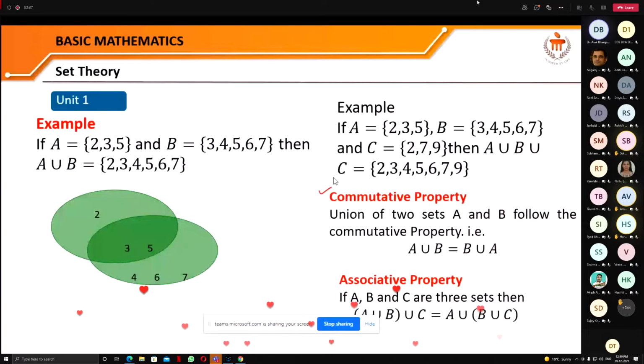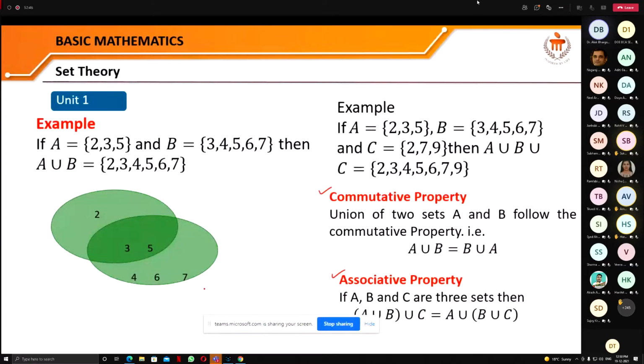But the union operation of two sets follows the commutative property. It means that it doesn't matter whether you take A union B or B union A, both are the same. And if you take A union B first and then union C, or first you take B union C and then union with A, they are also the same, and this property is called the associative property.